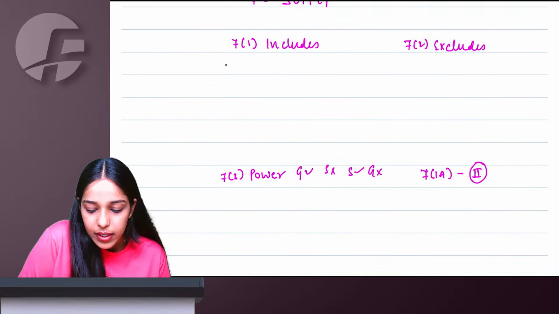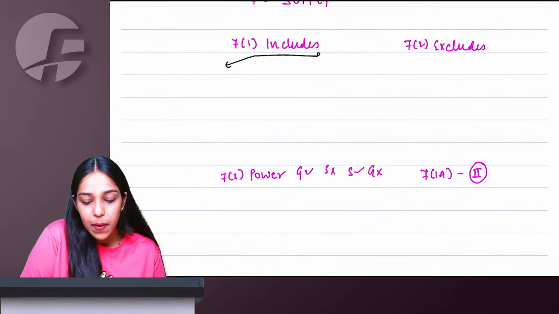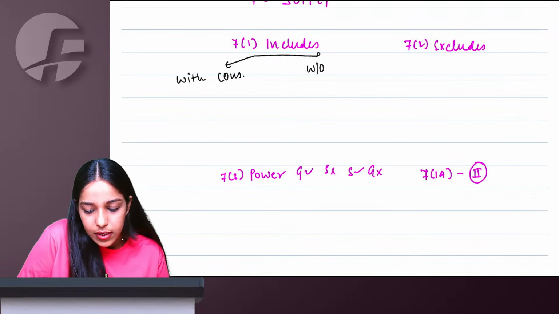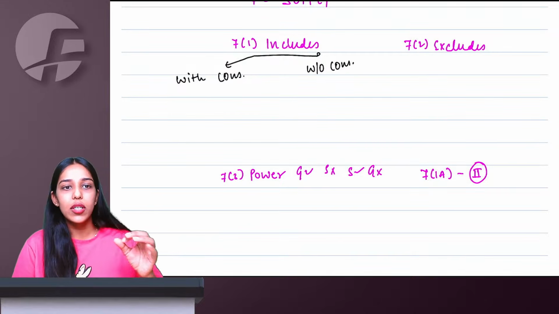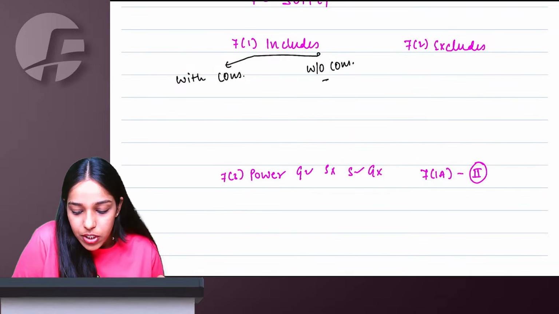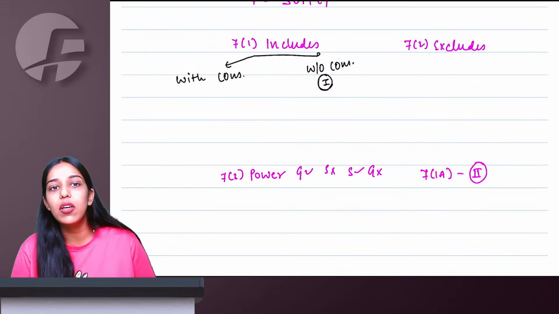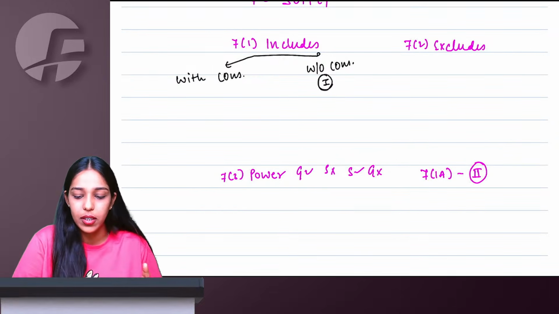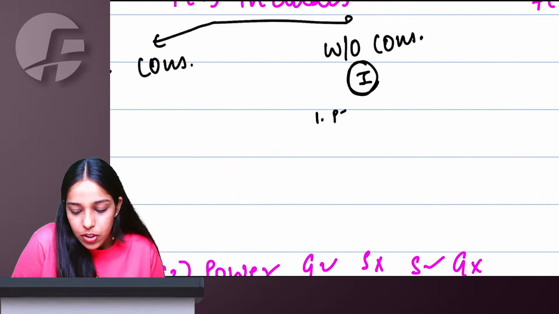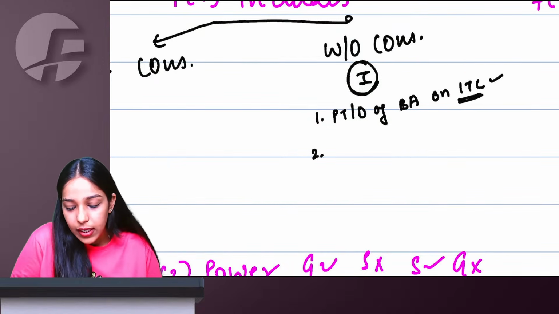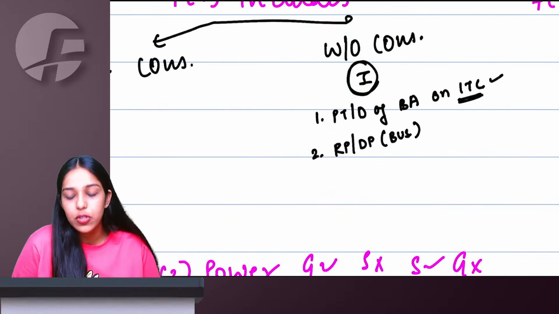Talking about 7.1, supply includes. Now supply can be with consideration, without consideration. Generally, no consideration, no supply. As per Schedule 1, there are only 4 activities in GST which are considered as supply even without consideration. First is permanent transfer or disposal of business asset on which ITC has been taken. Second, supply between related persons, distinct persons in course or furtherance of business.